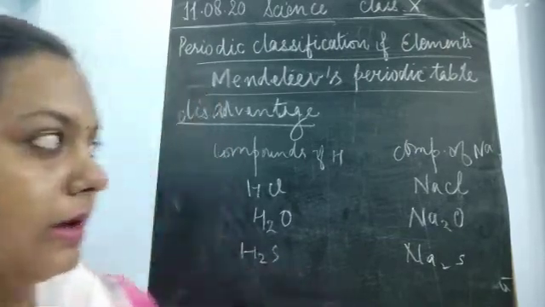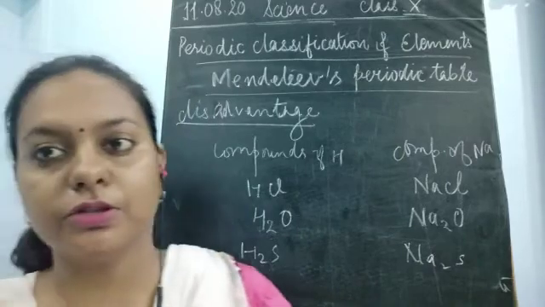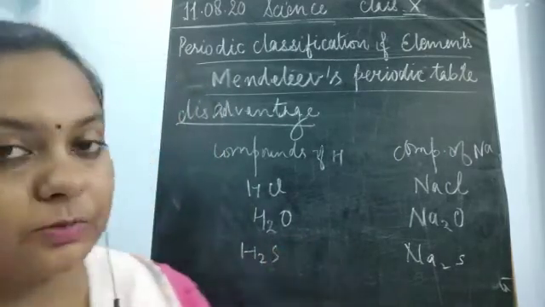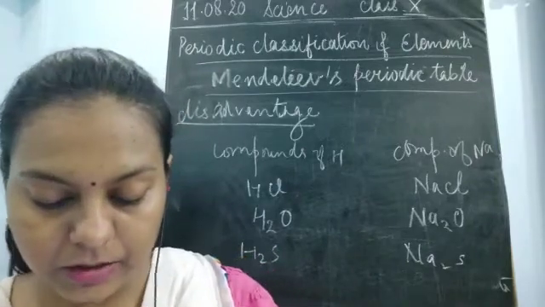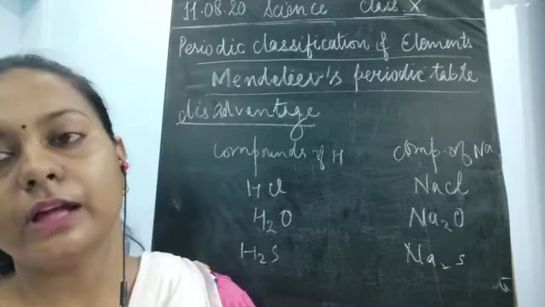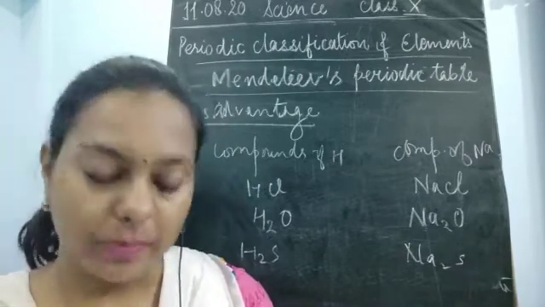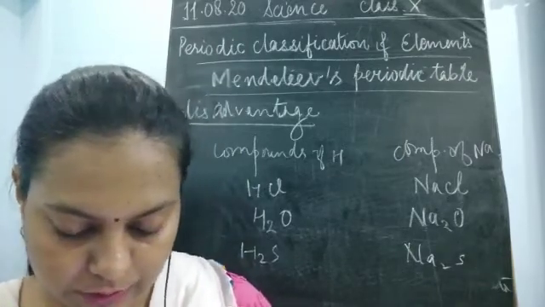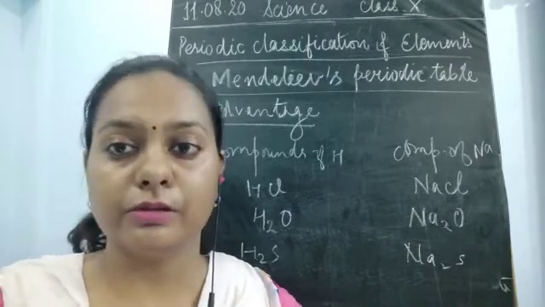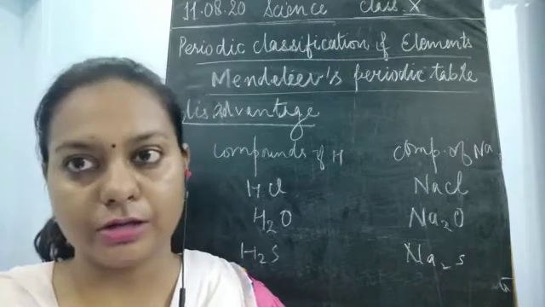So what was the drawback? The first drawback was that the position of hydrogen was not decided just because of the similarities in its compounds which were formed, and it also has isotopes. Because of the presence of isotopes, the properties become different. The isotopes were discovered long after it. This also created some confusion in his table.